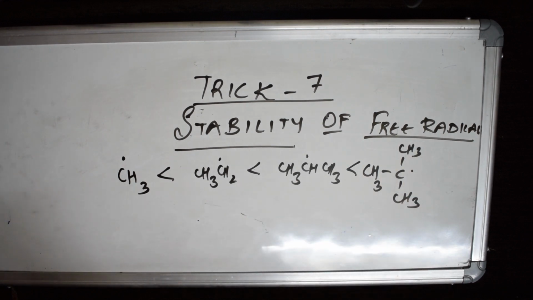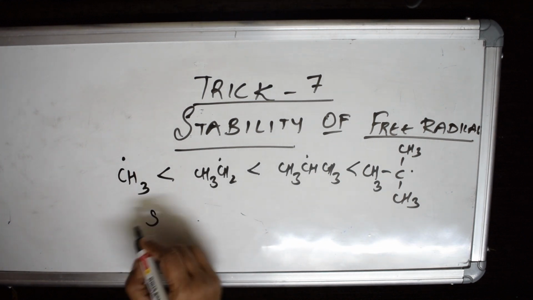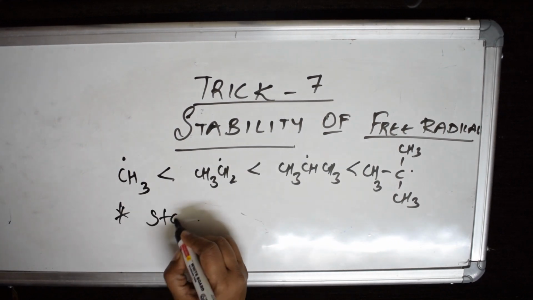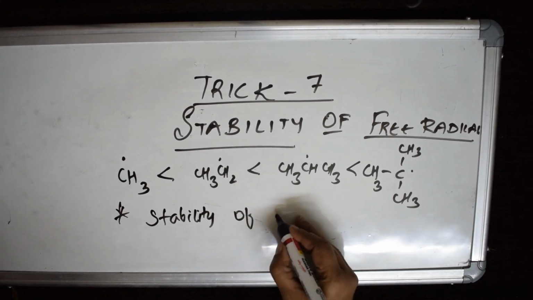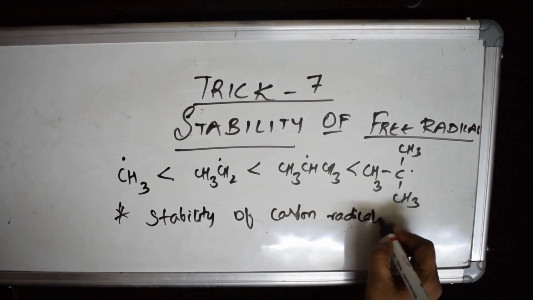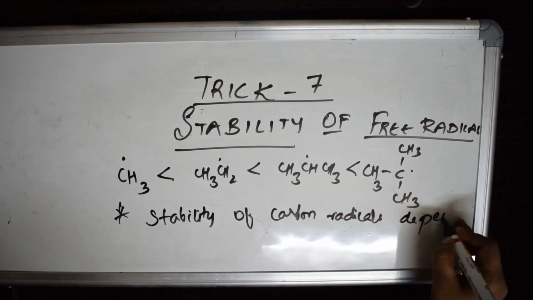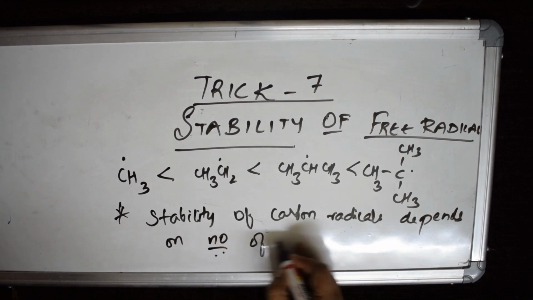You have to remember, first important thing: the stability of the carbon radical increases with increase in number of alkyl groups. Stability of carbon radicals depends on the number of alkyl groups.